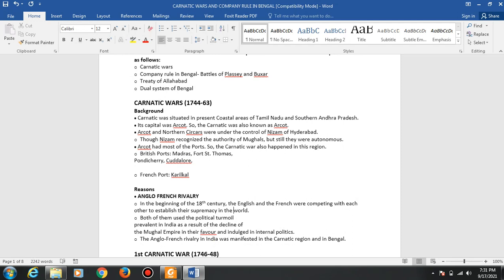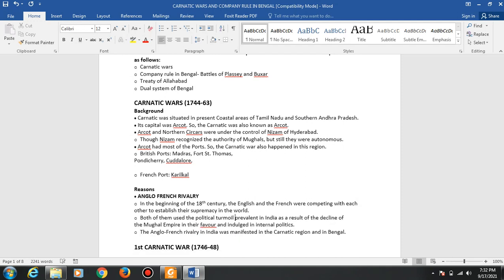So the British and the French were the two big colonial powers at that time, and both of them used the political turmoil prevalent in India as a result of the decline of the Mughal Empire. That time the Mughal Empire was the biggest empire in India, and they wanted to collapse that empire, because after that the way would be cleared to run their political influence in India. So that's why they did that.